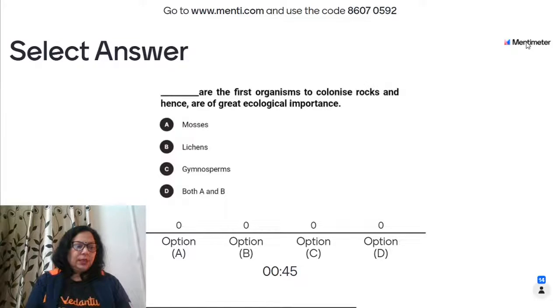They're the first organisms to colonize rocks and hence are of great ecological importance. Which of them grow on rocks?